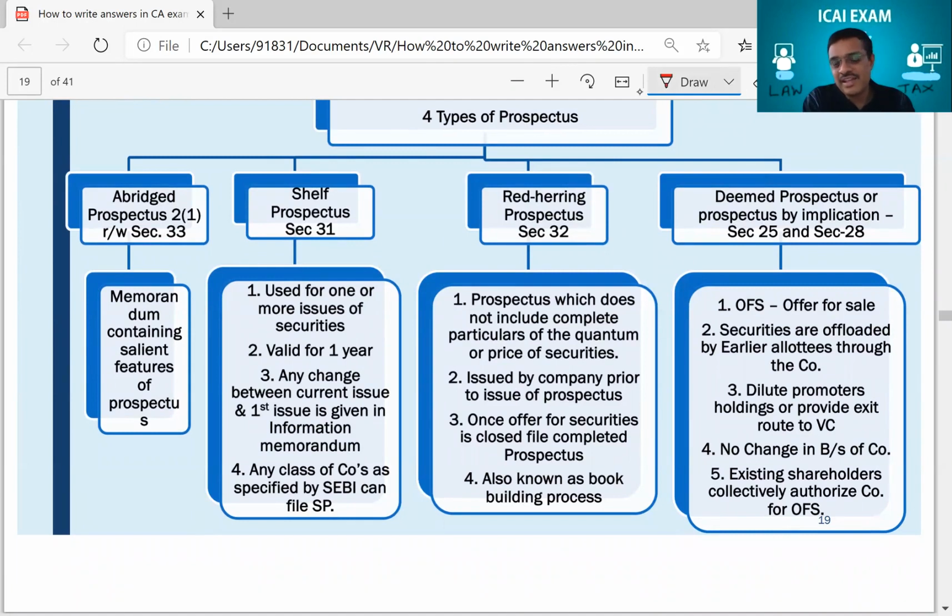You don't have to write all 4 in the exam, because for a pure theory question you just have to write about section 31, which was shelf prospectus. If you see, I've given only 4 points. First, write the 4 points which the student did. Write the correct 4 points. Done, 4 points written. 4 marks. Sir, is that all? That's all. That's all you have to write.